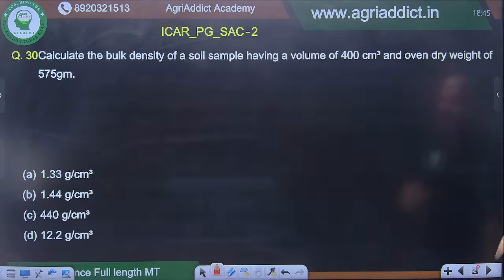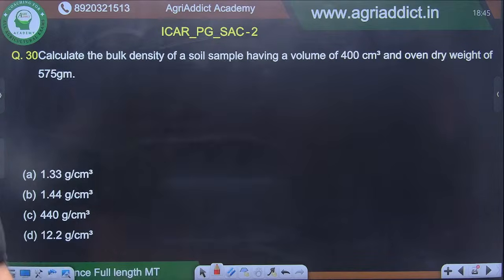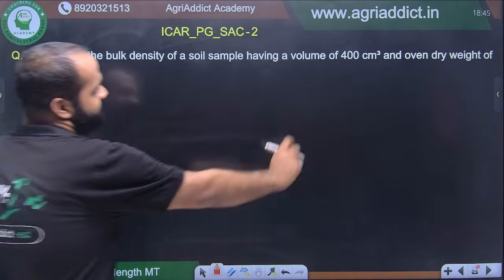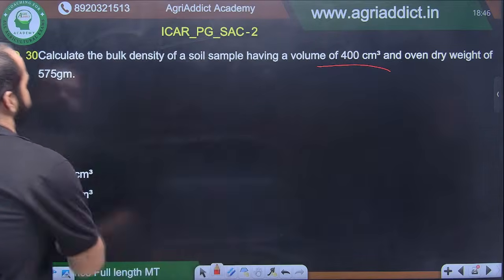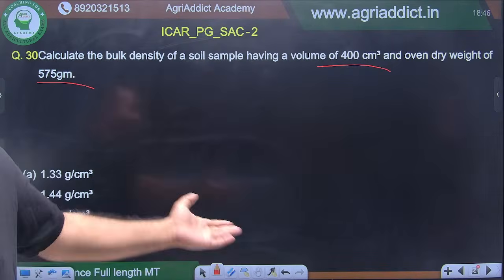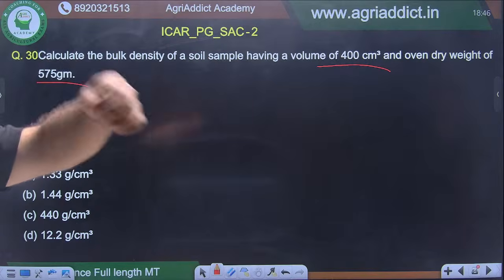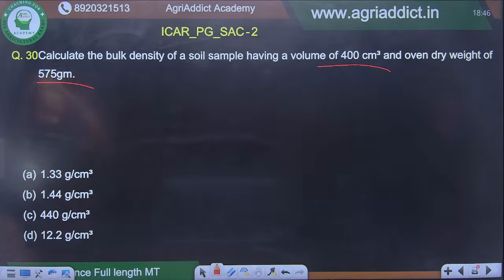All right. Moving on, this is a mathematics question. We were very patiently waiting for that. Calculate the bulk density of a soil sample having a volume of 400 and oven dry weight of 575. The question in exam will not be this easy, but our setter is very kind. He has given an easy one for us to calculate it easily. But the original question in exam will be a bit more tricky. They will not give you directly the two values. You have to derive some of the values and you have to answer. Here, what will be the answer? Tell me.